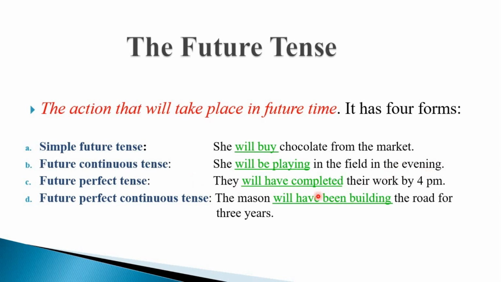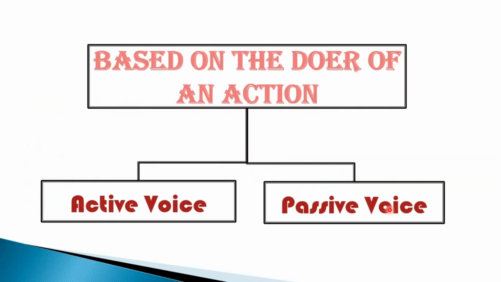Future perfect tense, they will have completed their work by 4 p.m. So here also action will be over by 4 p.m. and the result will be observed after that. Future perfect continuous tense, the nation will have been building the road for 3 years. Means they started building the road 3 years back. Today also the work is in progress and still the work is not over and it is going to continue in the future time. So the nation will have been building the road for 3 years. The action is still not over. This is all about the tenses.